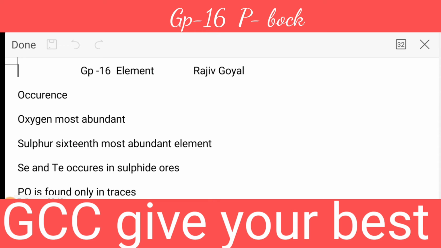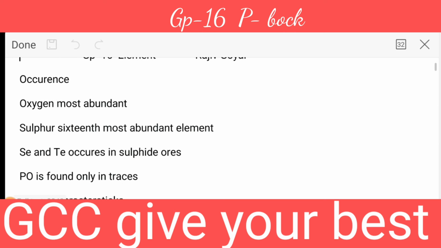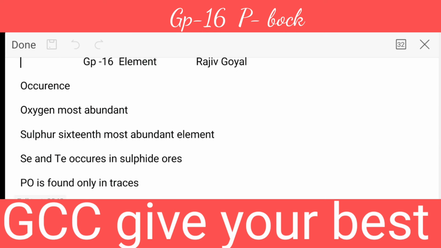Today we are going to start with the group number 16 elements, as we are already doing the p block, as you know very well. So group number 16 elements we are going to start.